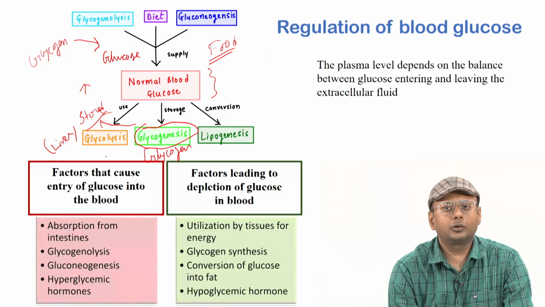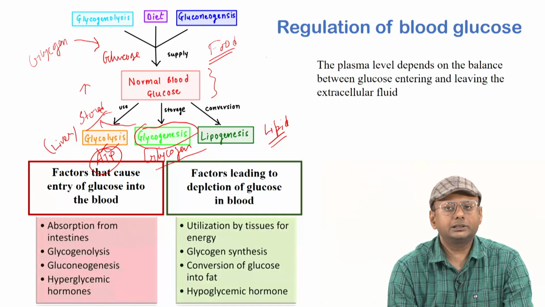And regular glucose in the process of glycolysis generally forms energy. In glycolysis, glucose is utilized in the cells and tissues to maintain normal cellular and physiological functions, and it can also be converted to lipid in the process of lipogenesis. So glucose can be stored not only as glycogen but also as lipid for future use by the process of lipogenesis.